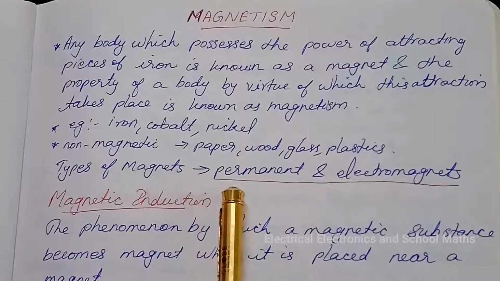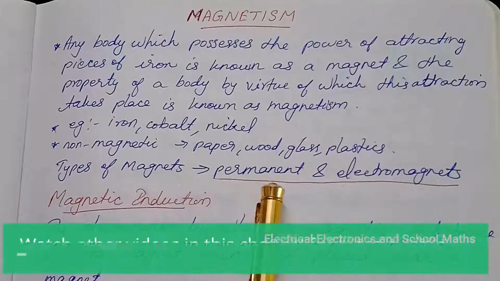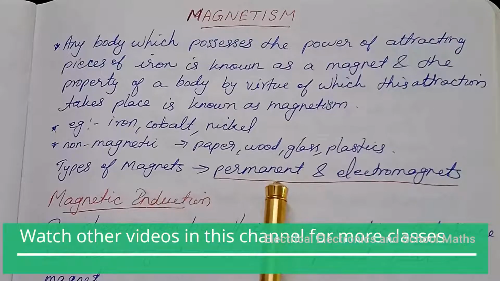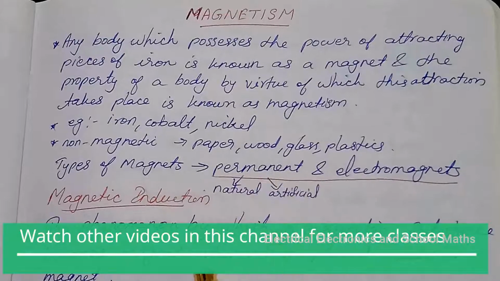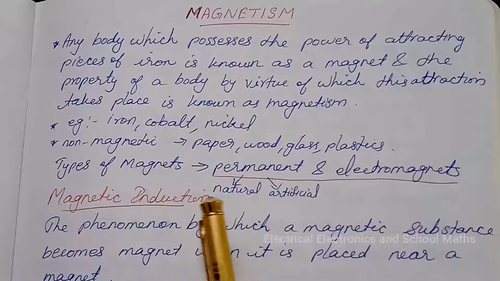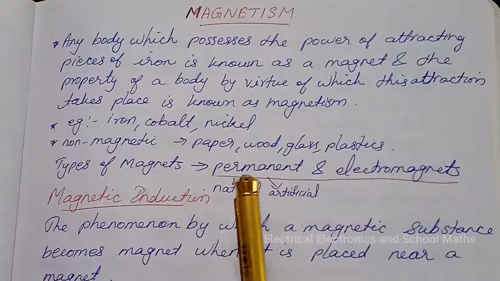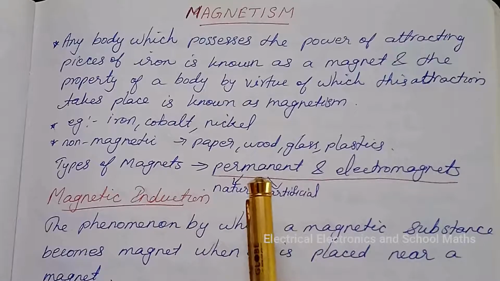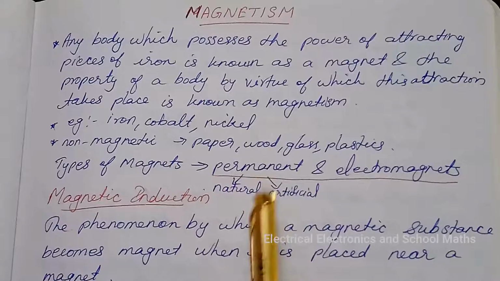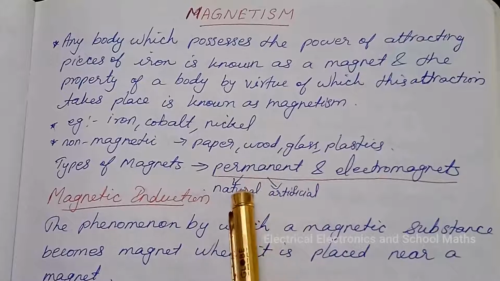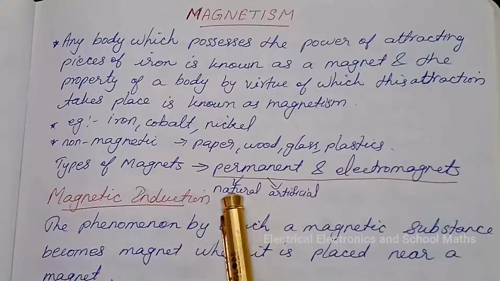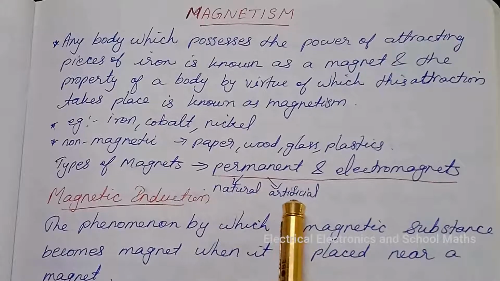There are two types of magnets, permanent and electromagnet. Permanent magnets retain their magnetism after the magnetic field used to magnetize them has been removed. And these are of two types, natural and artificial.